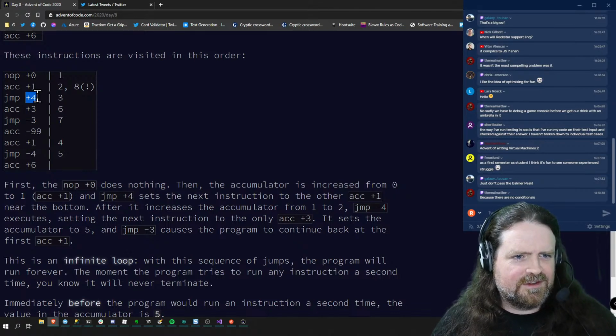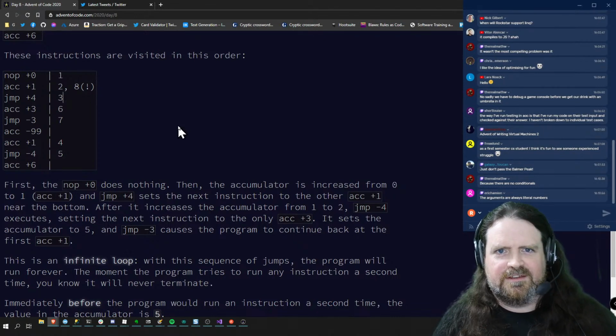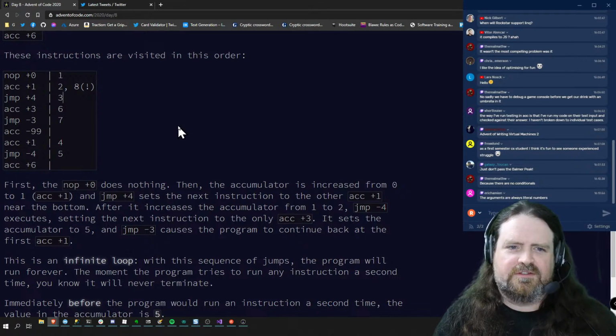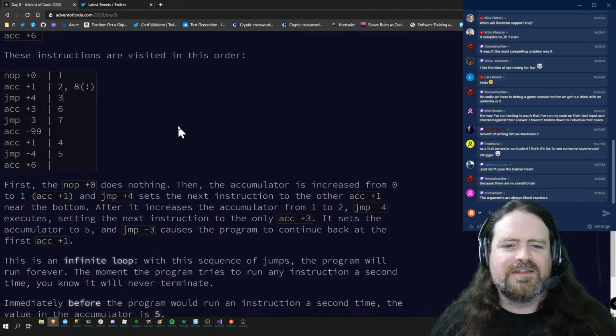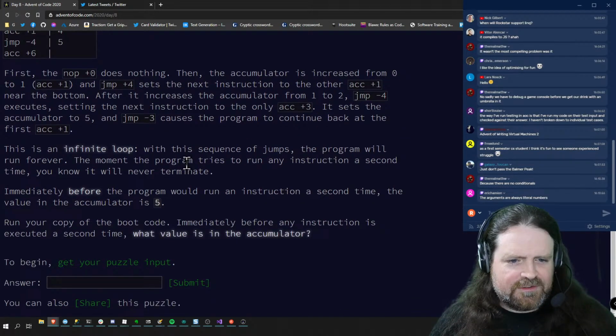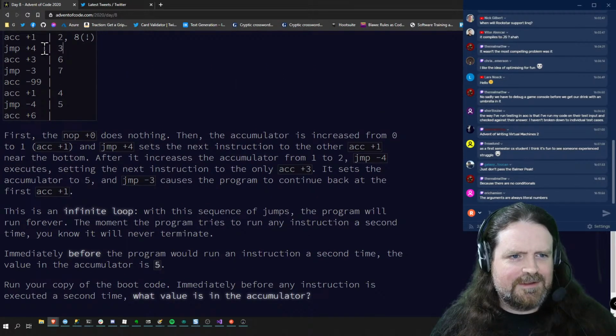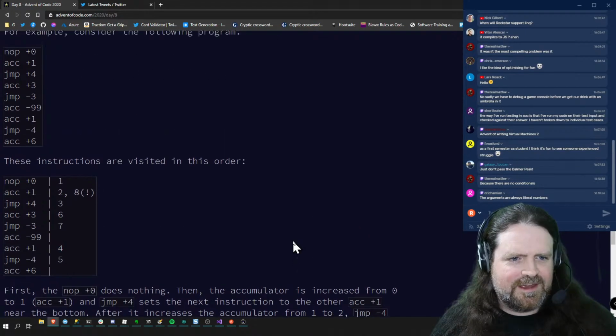So this is a predecessor to the von Neumann stored program computer, as in the data, the program itself, is fixed. The data is mutable, but the state of the program cannot be mutated by the data. Flow control is not in scope for something that happens at runtime. So, okay, if we ever hit the same instruction more than once, so immediately before an instruction is executed a second time, what value is in the accumulator?